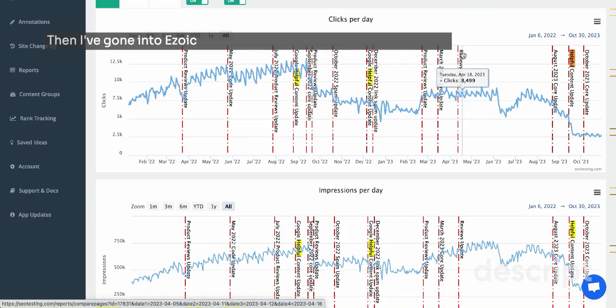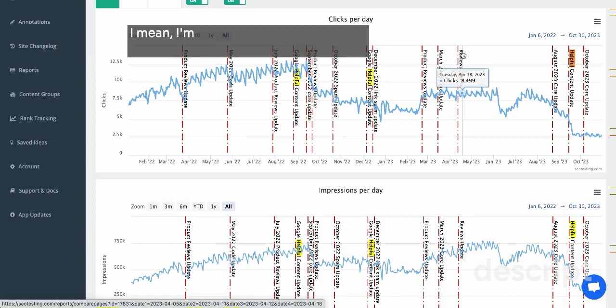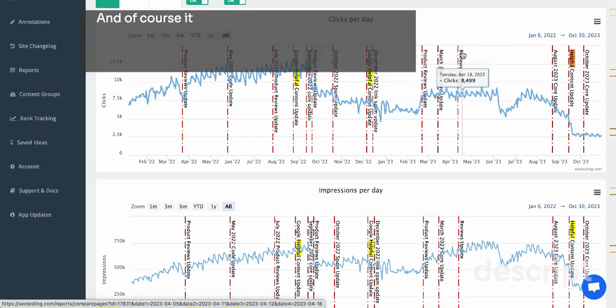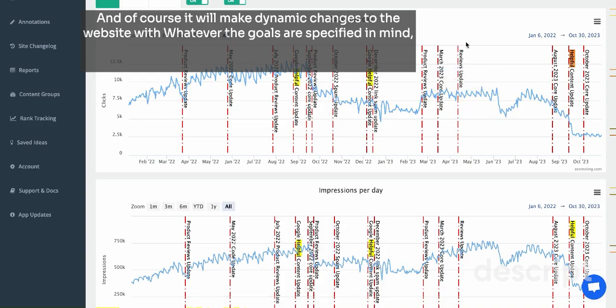Then I've gone into Ezoic and I've made a lot of changes with Ezoic. Certainly not knocking Ezoic there. I mean, I'm responsible for the website. I'm responsible for the ads that show. In the past, I've very much been like, let's turn every placeholder option on, all ad options on, and we'll let Ezoic do the magic.